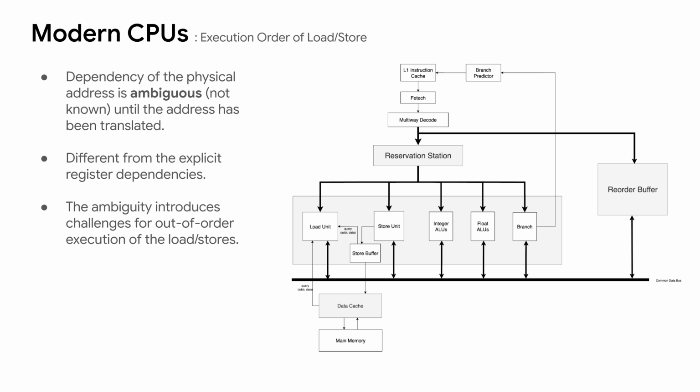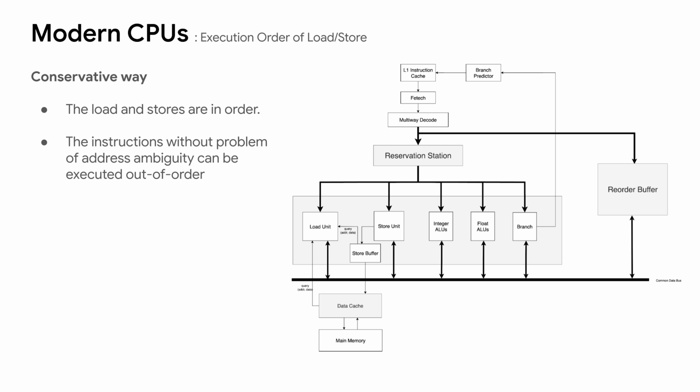The memory address ambiguity introduces a challenge if the load store instructions are not executed in the assembly program order. Different CPU architectures might handle the ambiguity of the memory dependency in different ways. One conservative way is to limit the out-of-order among the load and store instructions, while still allowing the out-of-order of the instructions that do not involve the address translation.